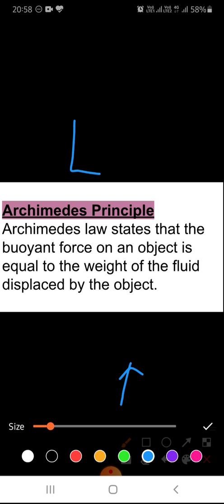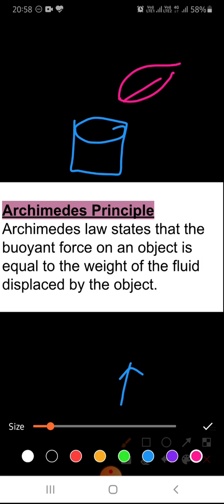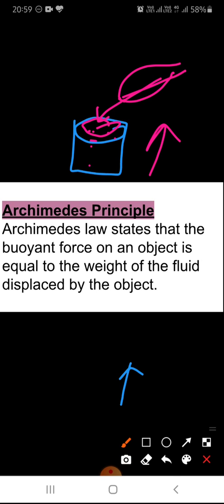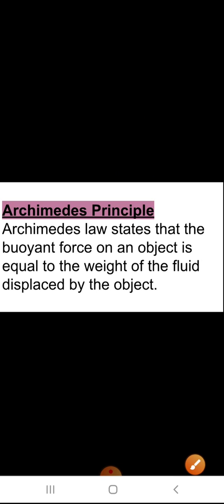If it floats in water, it displaces less water. Means if this is a bucket of water, fully filled, and I put a leaf in this water, it will not displace any water because it is very light. So we can say that the higher the weight, the more displacement of water there will be, because if weight is high, then more upward force, more buoyant force will be there. So more buoyant force means more displacement.